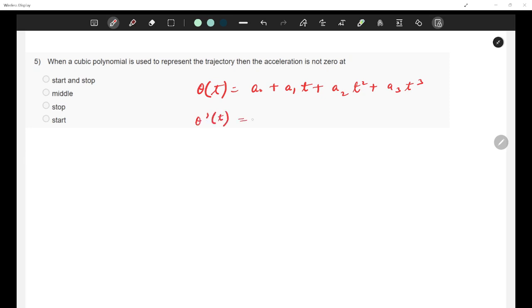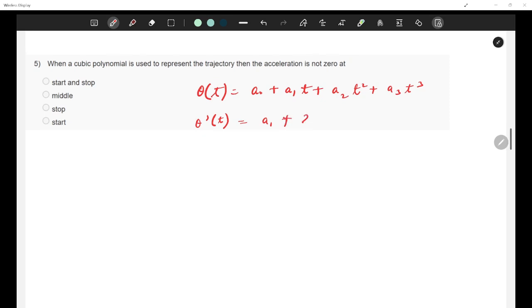It would be a1 plus 2 a2 t plus 3 a3 t square. This is my velocity, and this is my acceleration. It would be 2 a2 plus 6 a3 t.